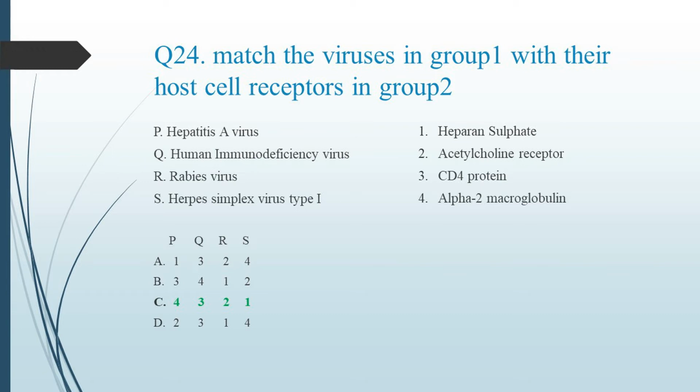Hepatitis A virus is an atypical picornavirus that causes acute hepatitis in humans. The HAV cellular receptor 1 used to infect cells is a class 1 integral membrane glycoprotein that contains two extracellular domains, a virus binding immunoglobulin-like IgV domain and a mucin-like domain that extends the IgV from the cell membrane. So option C, that is P4Q3R2S1, is the correct answer.